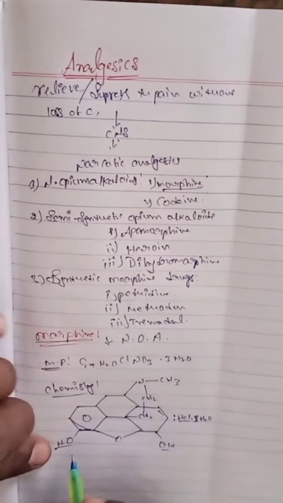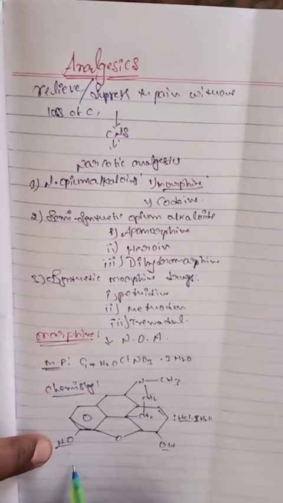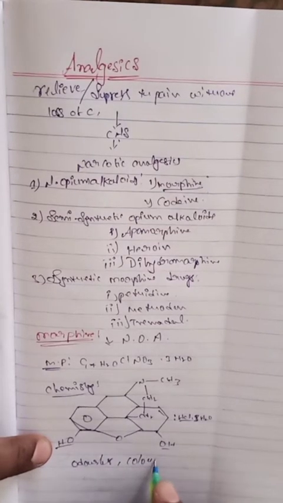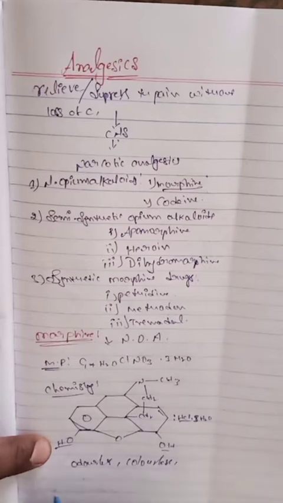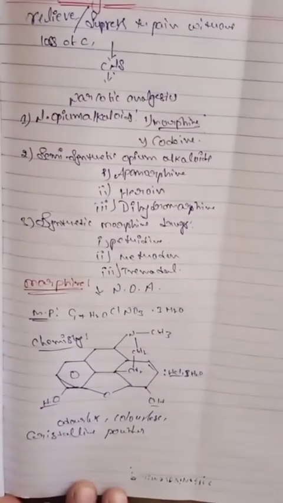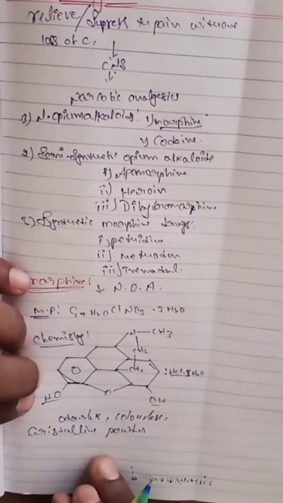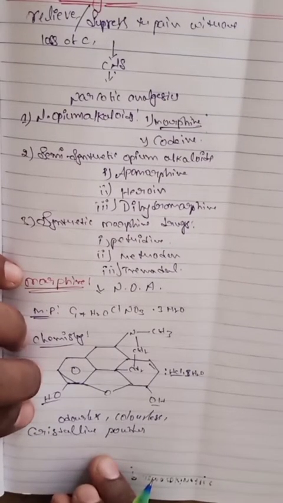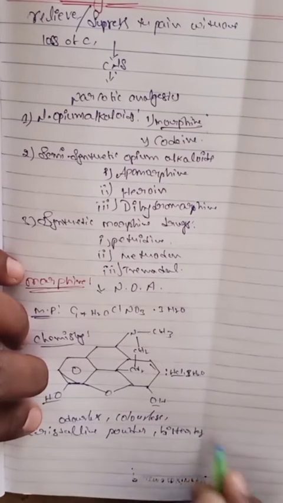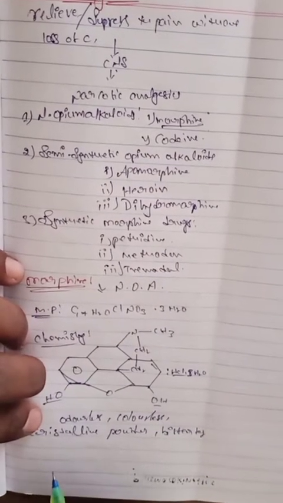It is an odorless, colorless crystalline powder. Morphine has a bitter taste.